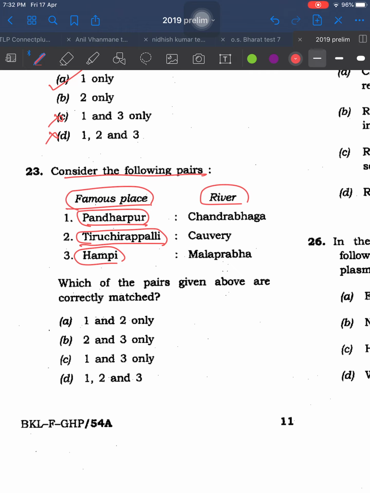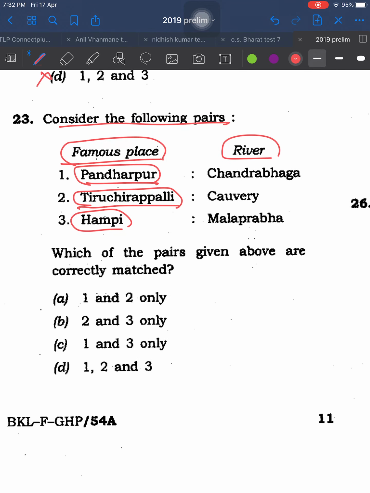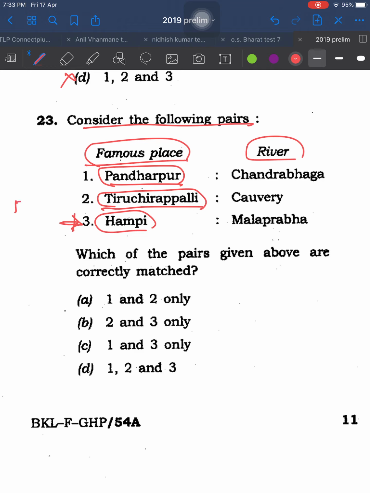It is quite impossible for us to remember all the names of the cities on the rivers. Okay, now this type of question, where you need your basic conceptual understanding or content from a basic source, this is a basic source content.